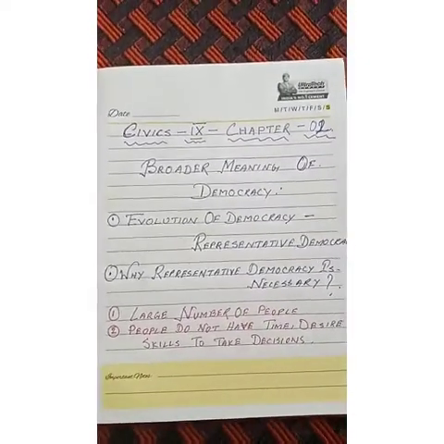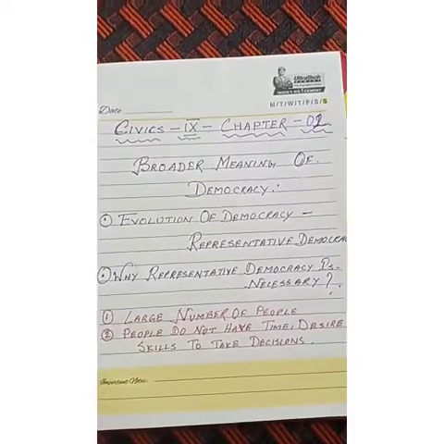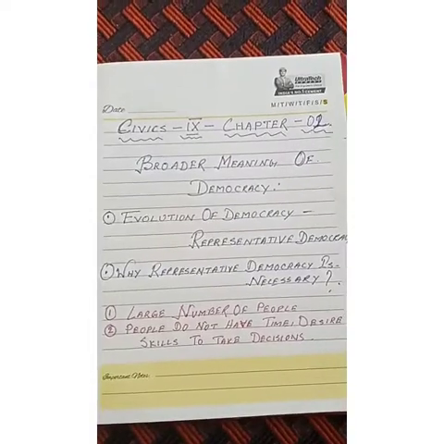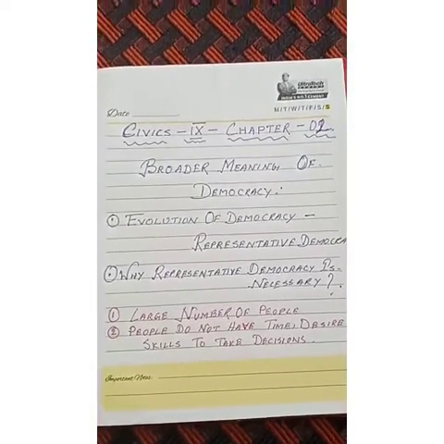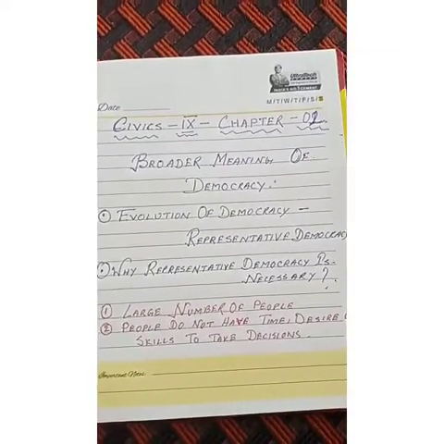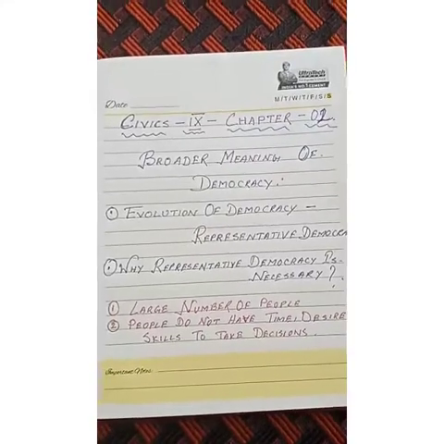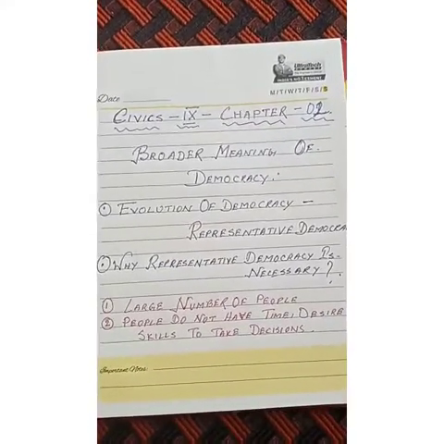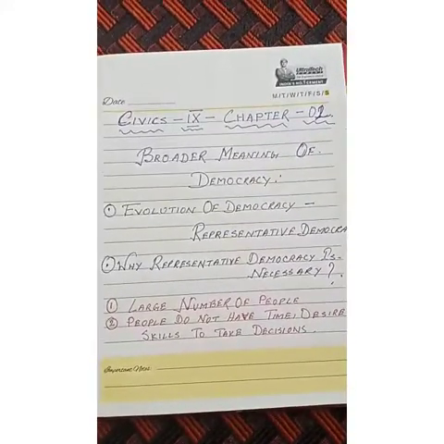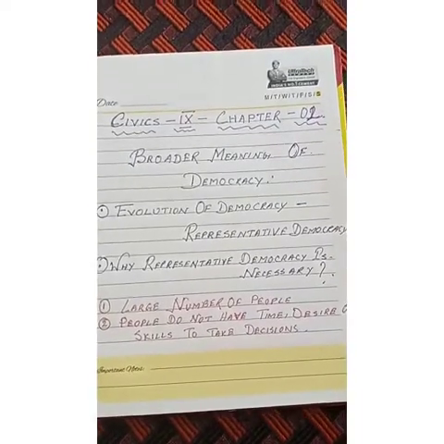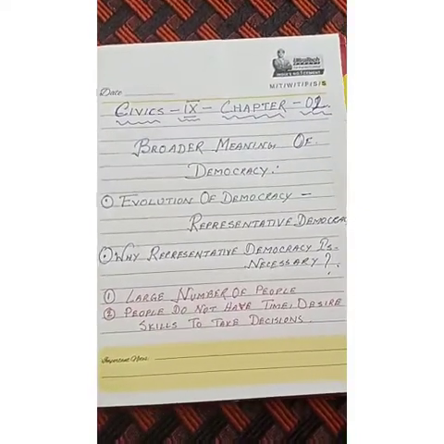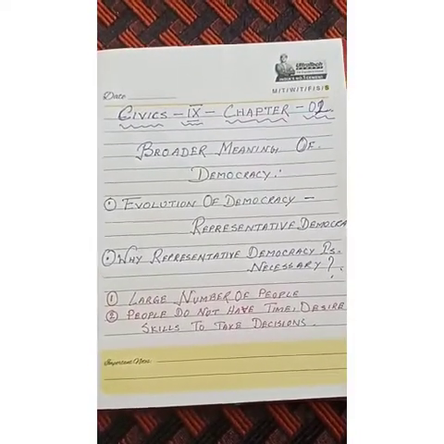But earlier there was no representative democracy. Earlier there was direct democracy. In early Greece and early Rome, there was direct democracy. It means that at a time all the people of a particular region or state used to gather together and take decisions directly. But with the passage of time this system has evolved and now we are following representative democracy. So it is also the broader meaning of democracy. Now it is going on in almost all the countries where there are democracies.